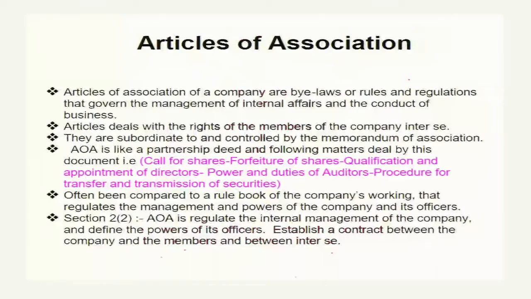In this document it is defined how the company calls money on shares, how forfeiture of shares works, what the qualification and appointment rules of directors are, what the powers and duties of auditors are, and the procedure for transfer and transmission of securities. Each and everything related to internal management is defined in this document.